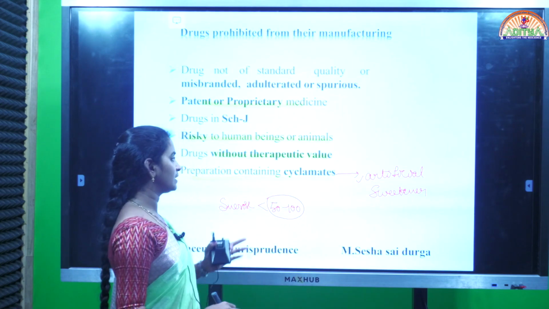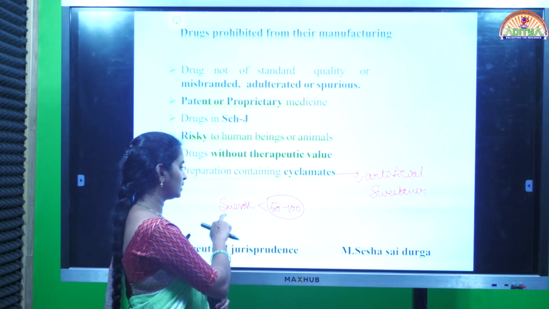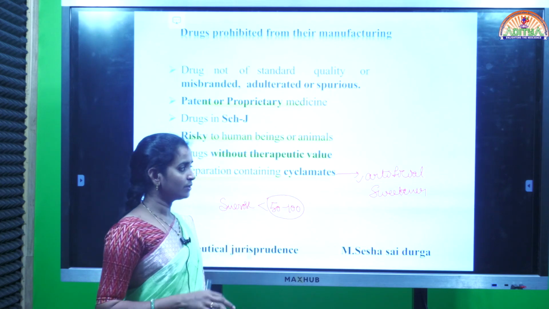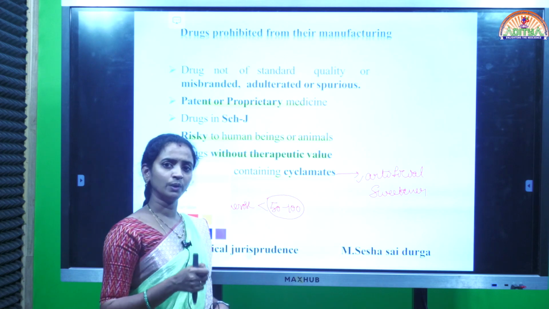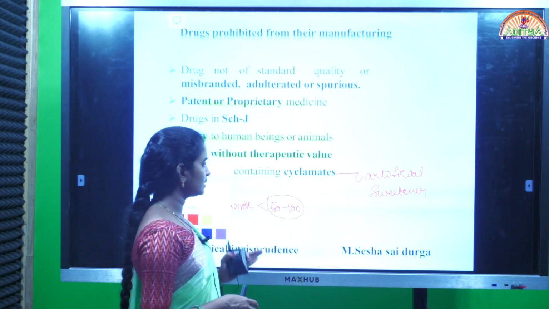The artificial sweetener cyclamates have 50 to 100 times greater sweetness when compared with sucrose. So in a very minute quantity only we can use this sweetener.